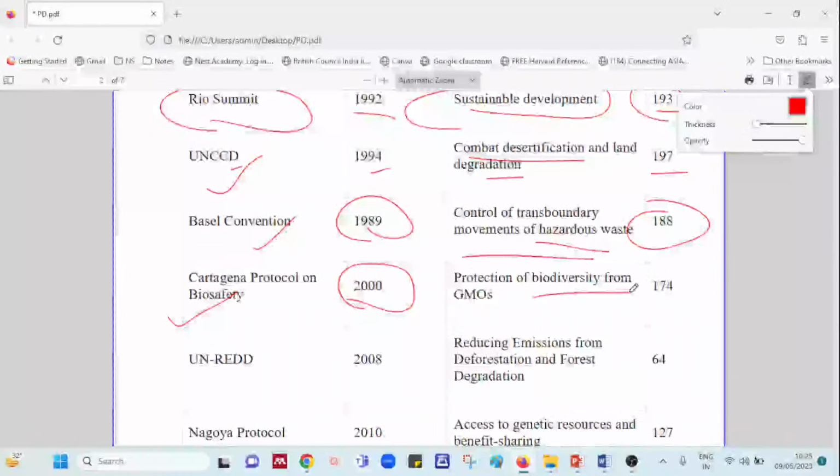It was formed in order to protect biodiversity from genetically modified organisms, with 174 countries involved. So this is what we have studied.